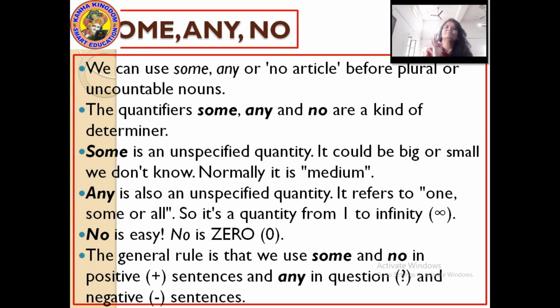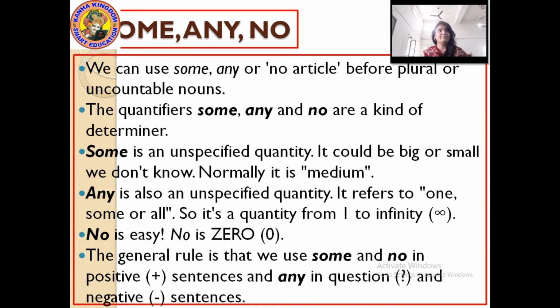I'll show you the usage also. First, let me explain where they are being used. So, "no" is very easy. Why? "No" means totally zero. So the usage of "no" is very easy. I have no water, I have no books, means totally nil. So the usage of "no" is the easiest.